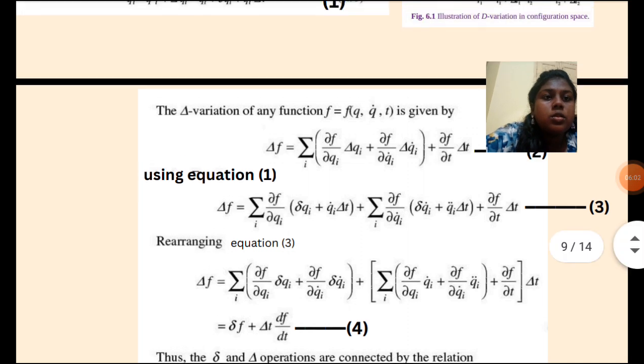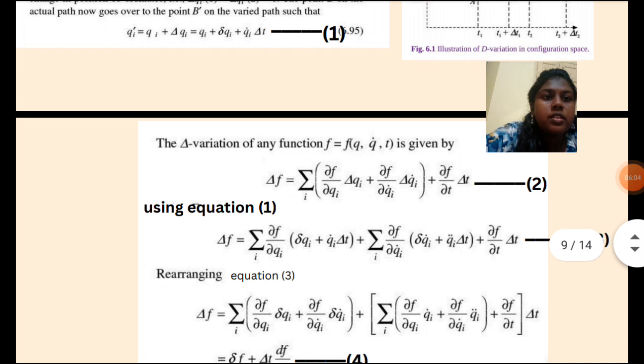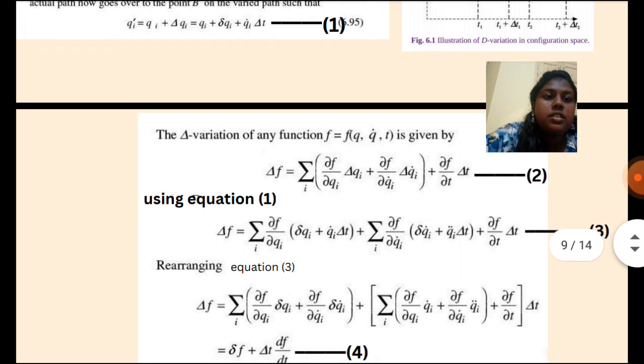And then using equation 1, equation 2 can be written as delta f is equal to summation of dou f by dou qi into delta qi plus q dot i delta t, plus summation i dou f by dou q dot i into delta q dot i plus q double dot i delta t, plus dou f by dou t into delta t.